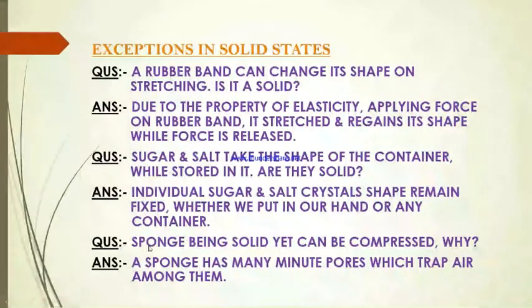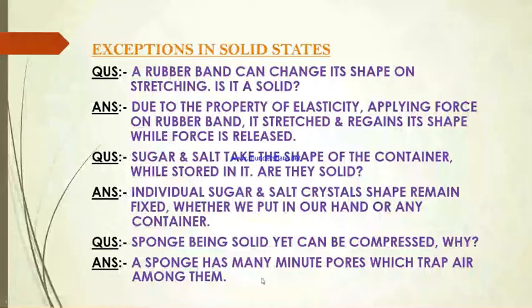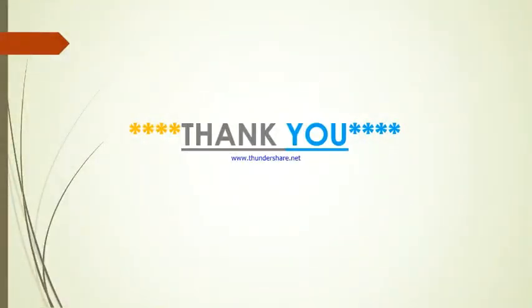Now, the next question says, a sponge, being solid, can yet be compressed. Why? A sponge has many minute pores which trap air, and this air is expelled when we apply force on the sponge, and that is why the sponge changes its shape. But when the force is removed, the sponge takes back its shape. So this is all about this topic, the first state of matter, solid.